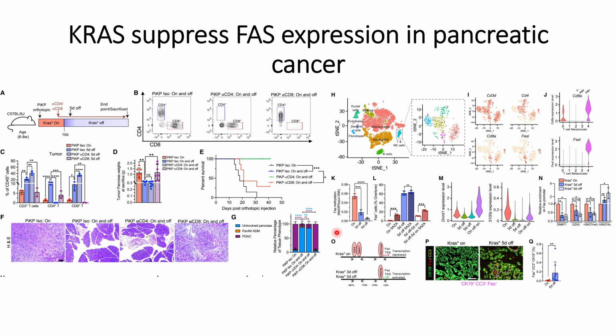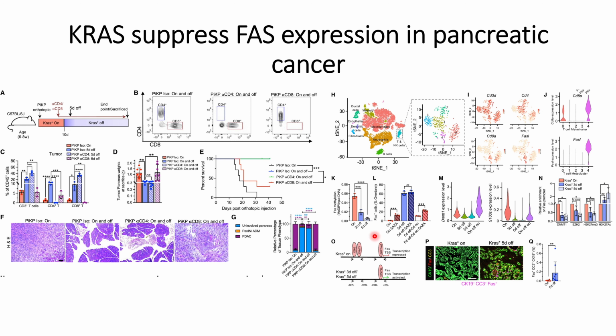So in panel O, they show their hypothesis of what could be happening. When the KRAS mutations are on, EZH2, DNMT1, and also H3K27Me3 prevent the transcription of these FAS receptors.